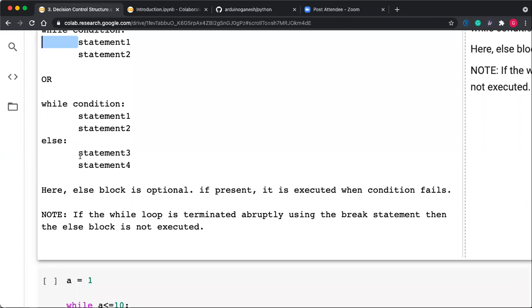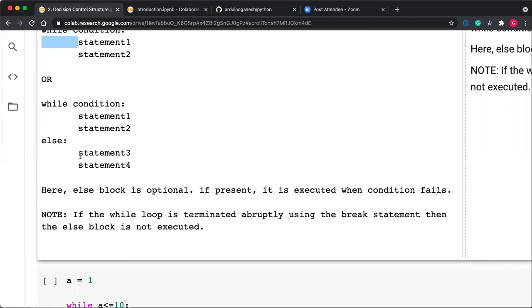If the else block is present, then it is executed when the condition fails. So if the condition fails, then it will execute the else block. You can consider this else block as a cleanup. Whatever you have done in your while loop, upon termination of that condition, if you want to do something at the last, then put that statement into the else block.